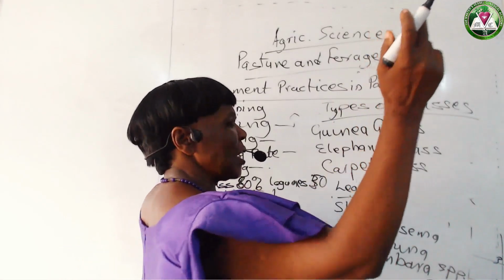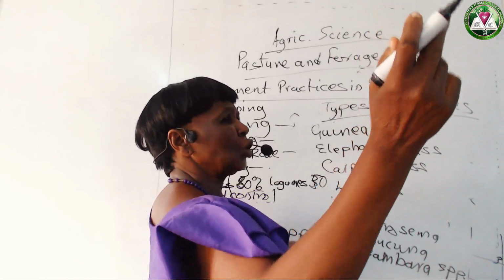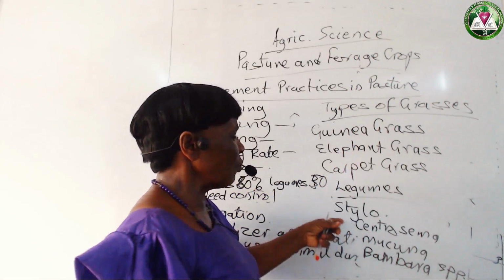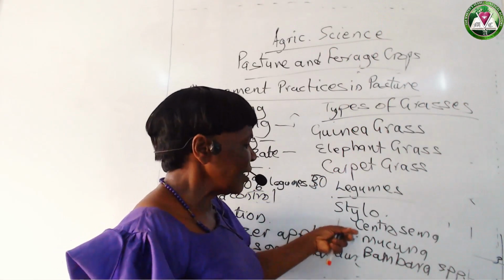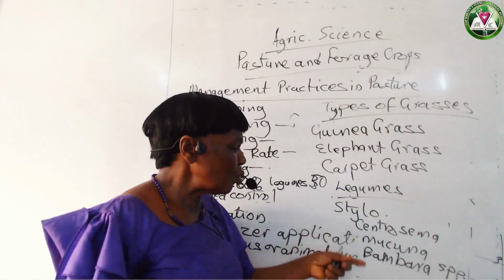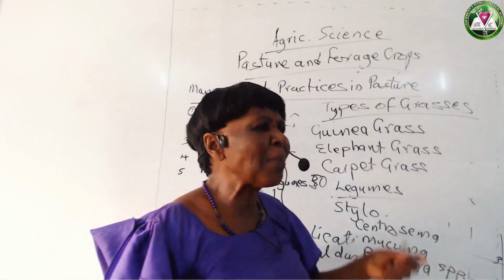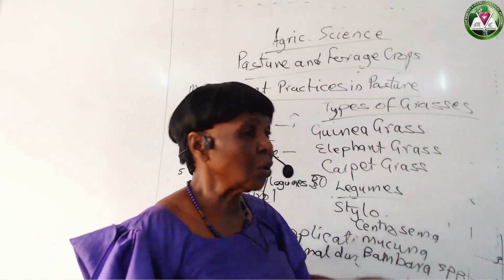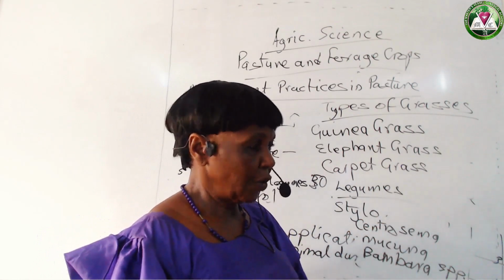When you see the stem, it looks like the sugar cane. Then the carpet grass. Then we have the stylosanthus, the centrosema, the mucuna, the bambara, and too many of them. I don't want to bother you with the botanical names.